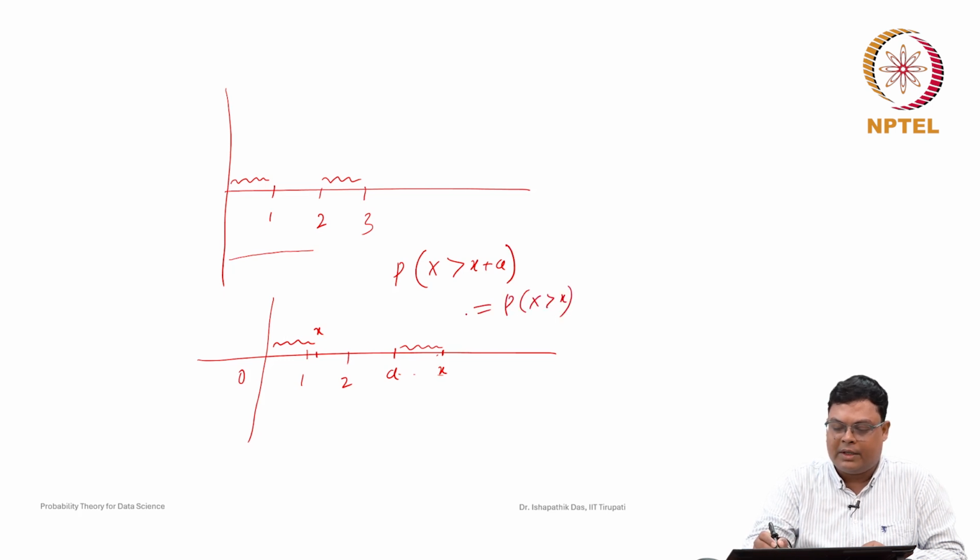So, whenever the electronics goods was new, the probability that it will survive more than x time is the same as the probability when it was not new, that is, it already survived a, and then it will survive x more years or x hours or some units. This probability is the same, and it is known as memoryless property. So, let us see whether this exponential distribution has this memoryless property.